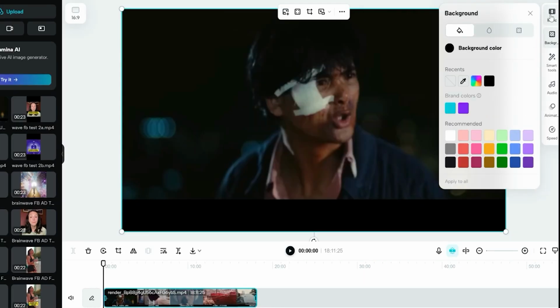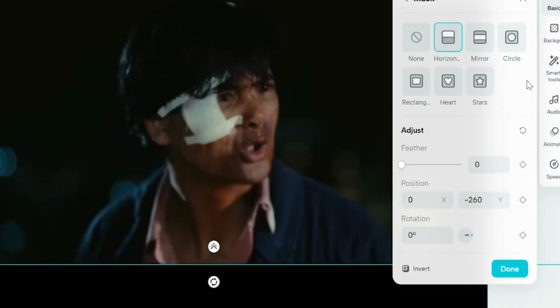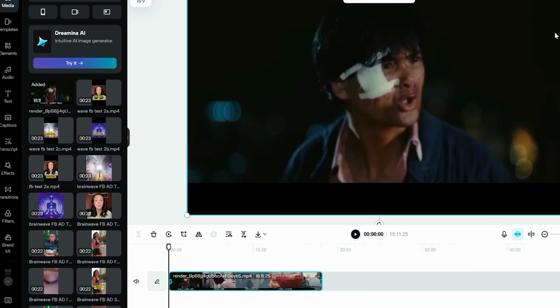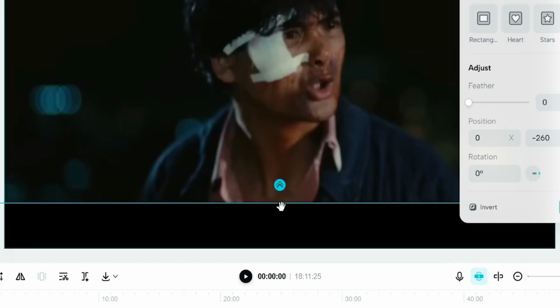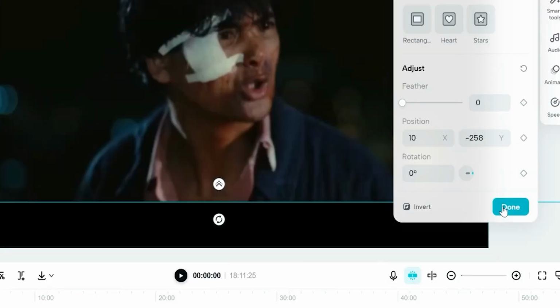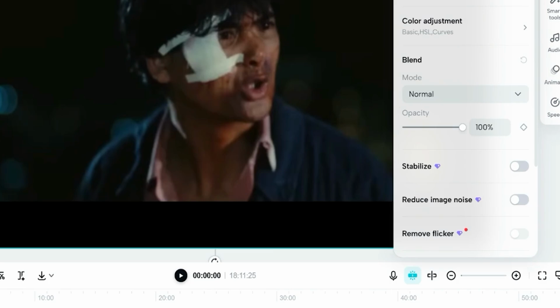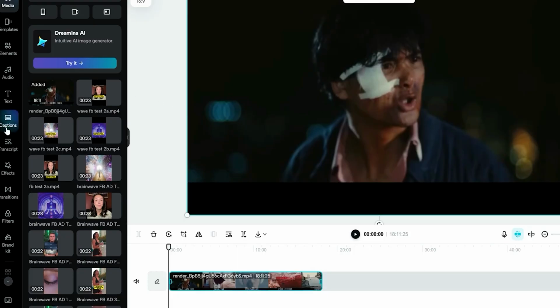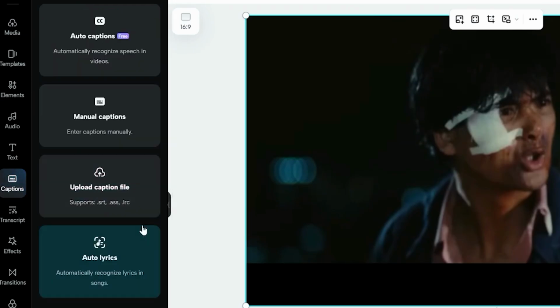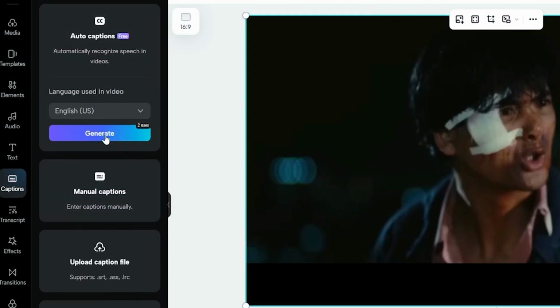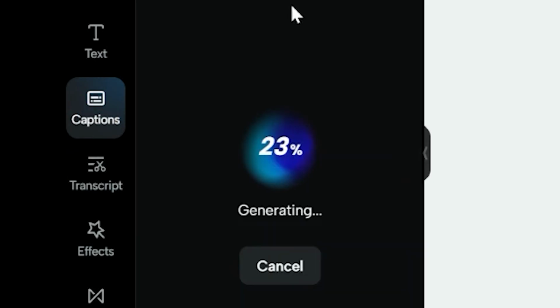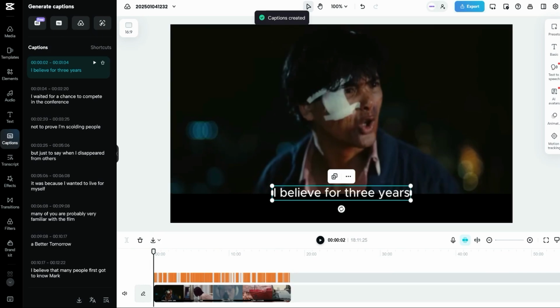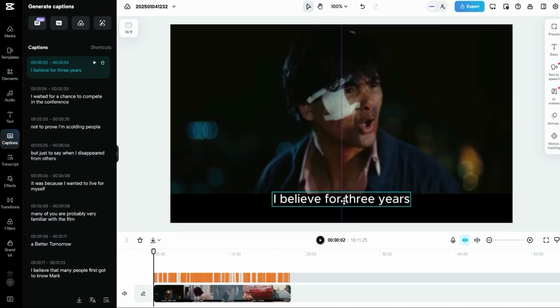So click on Basic on the right-hand side column and create a mask. Now you have to adjust the mask, just pull it up so it covers up the original caption. And then we're going to click Done and close the tab. And now click on this video and we're going to Captions on the left column. Now click on Auto Caption and hit Generate. Now CapCut is generating the caption for this entire video, and let's just wait for it to finish. Okay, done. Now we have our captions.